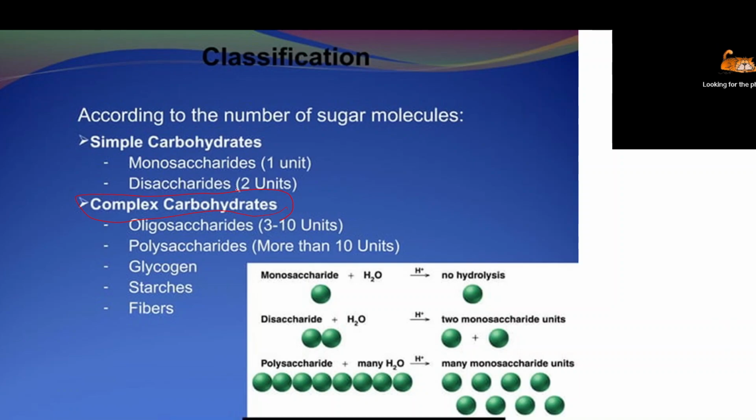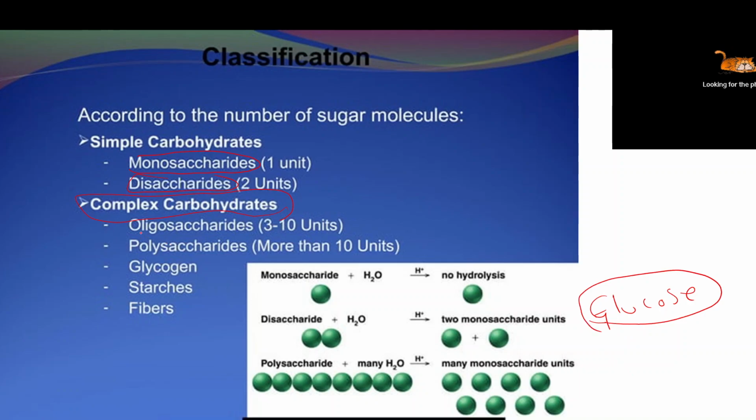Again, simples are two types. One is called monosaccharide. Mono means single, consisting of only one unit. Disaccharide means it consists of two units. For example, when two glucose combine together, it is called a disaccharide. When only one glucose is present, it is called a monosaccharide.